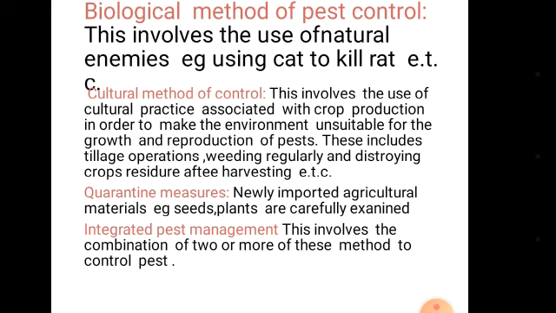Biological methods of pest control. This involves the use of natural enemies to control these pests. For example, the use of cats to kill rats in the store.